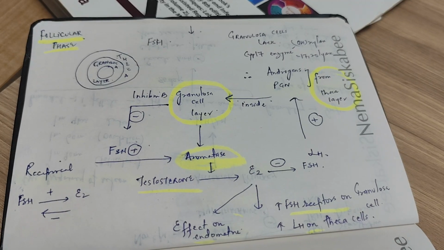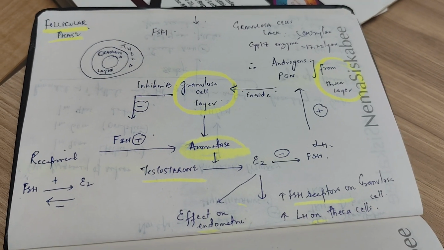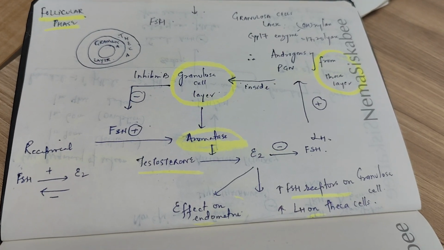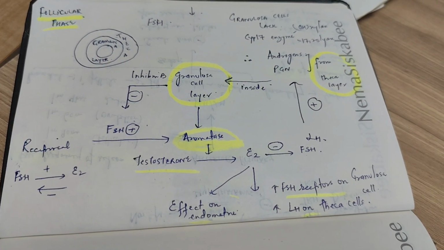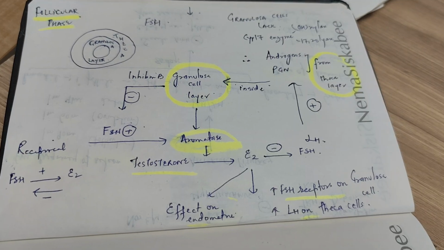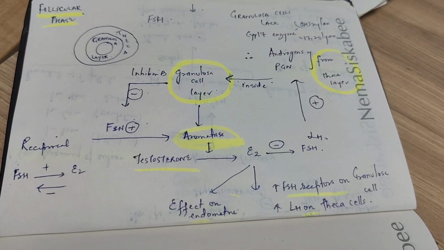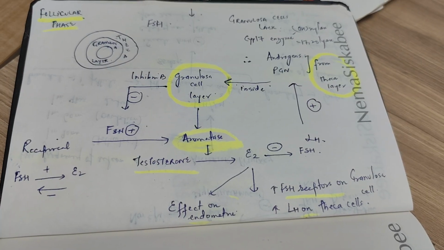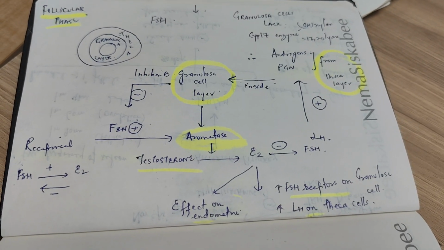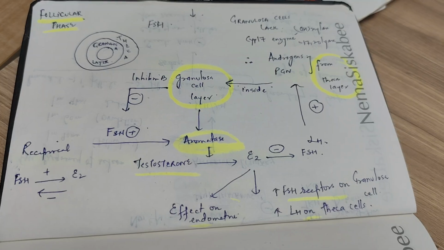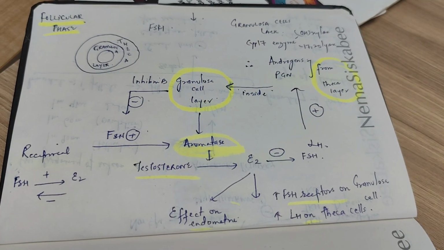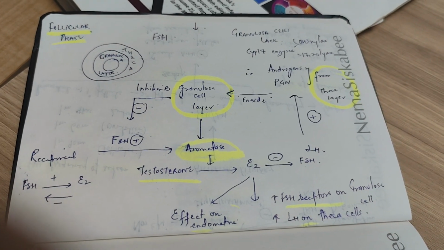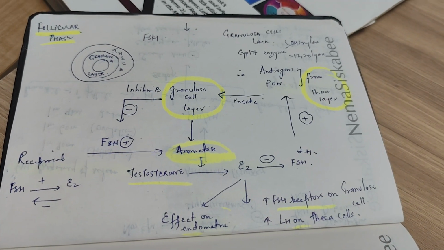Now granulosa cells possess an enzyme, CYP19, that is the aromatase enzyme. Aromatase has the capability to convert testosterone into estradiol. This aromatase is FSH dependent. Whenever there is increased FSH in the body, that leads to induction of the aromatase enzyme. Usually it occurs in the follicular phase of the cycle. So testosterone is converted into estradiol.